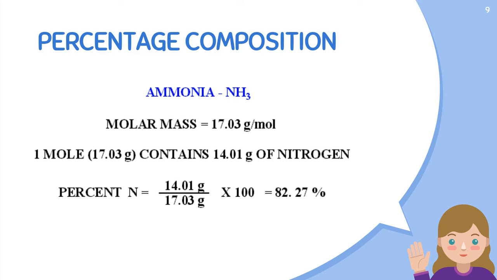Then we will get its percentage composition, that is 82.27%. It means that in ammonia 82.27 percent nitrogen is present and the remaining will be hydrogen. So it is about percentage composition.